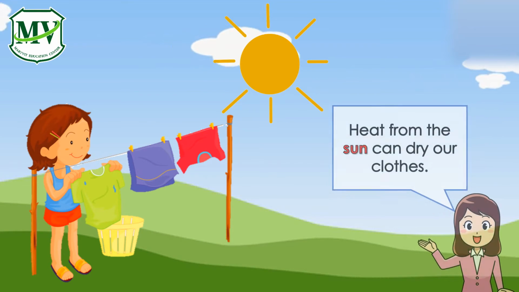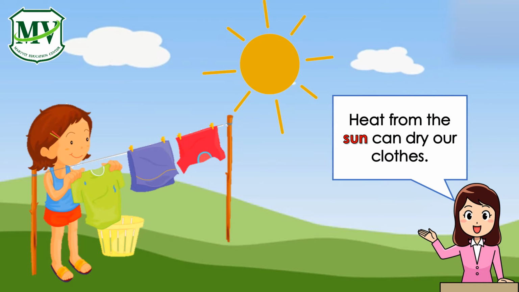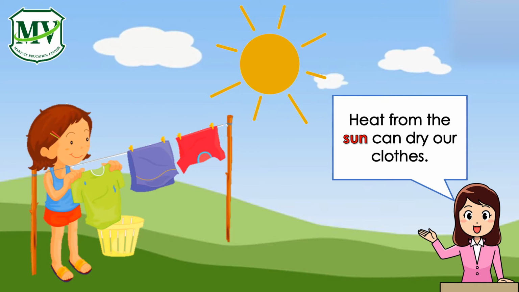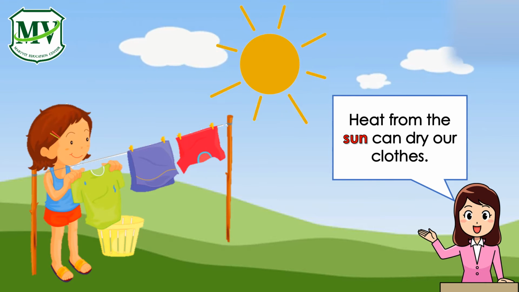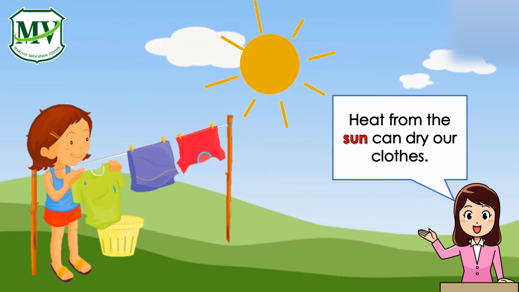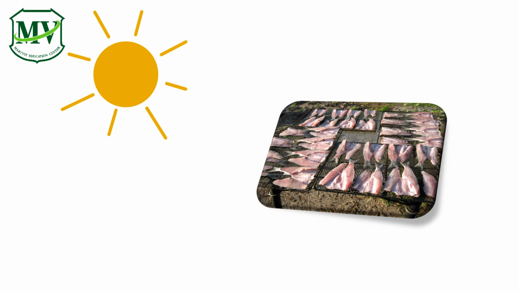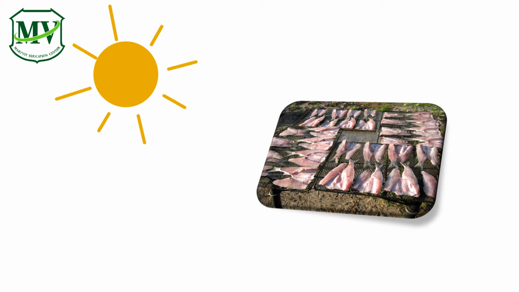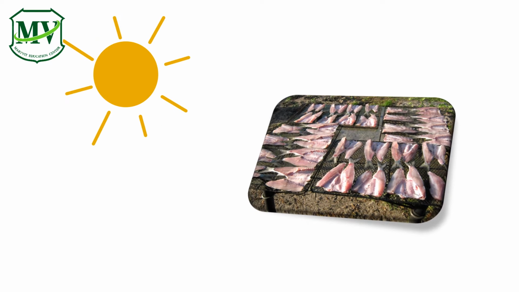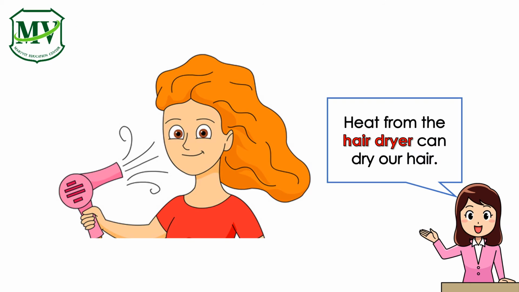Why do we hang our wet clothes under the sun? It's because heat from the sun can dry our clothes. Sun is a natural sanitizer. Our clothes smell clean and fresh. We can make dried foods using the heat from the sun, for example, dried fish. Heat from the hair dryer can dry our hair.